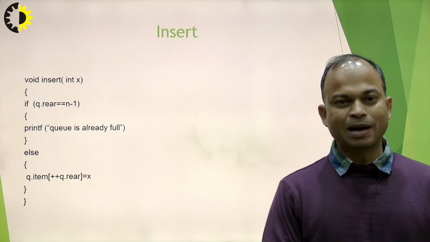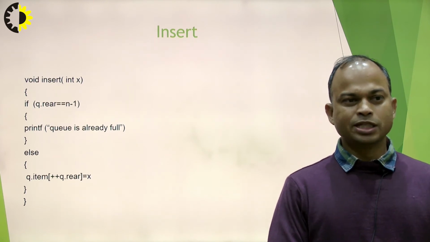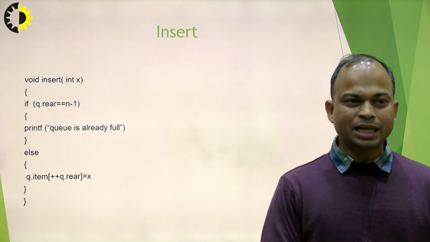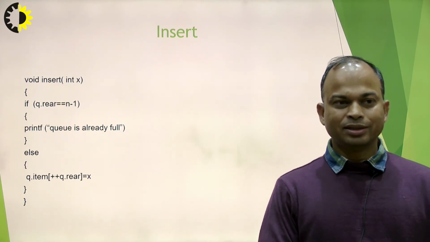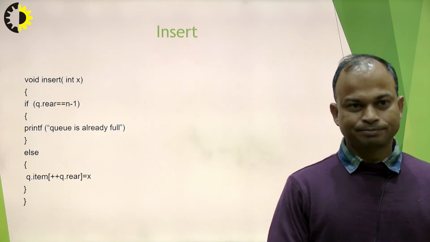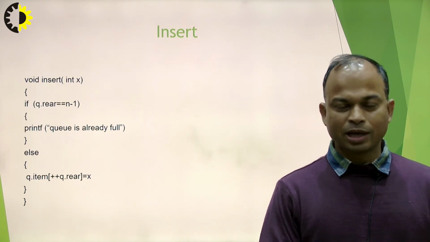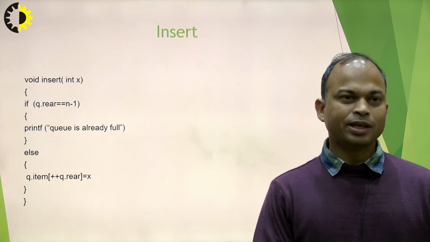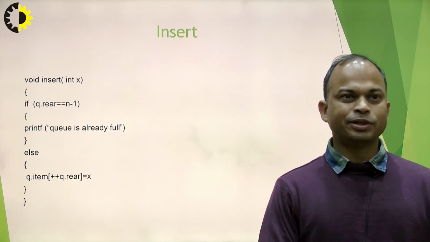So therefore we are performing here plus plus Q dot rear. Initially rear is increased by 1, then X is transferred into the rear location. So in this way insertion operation is performed.